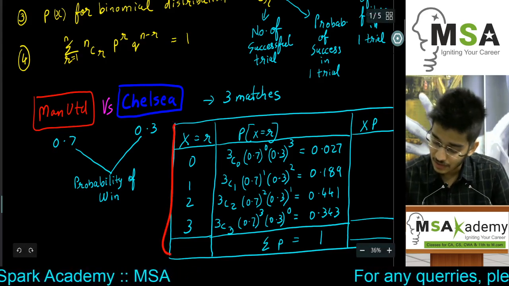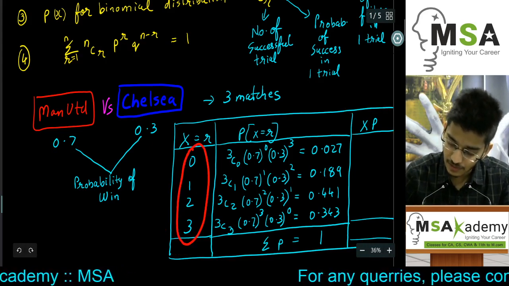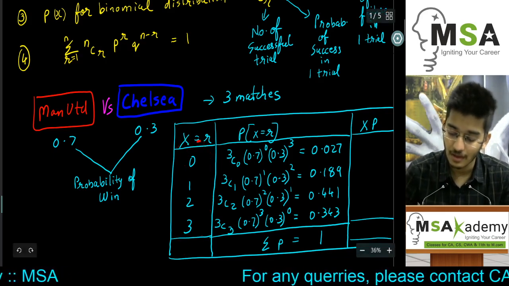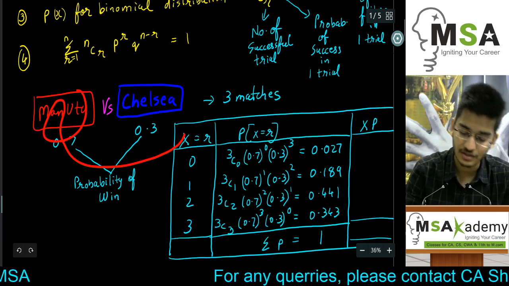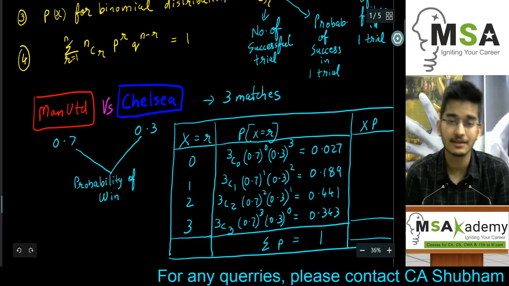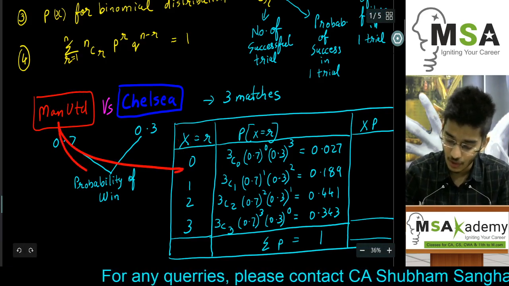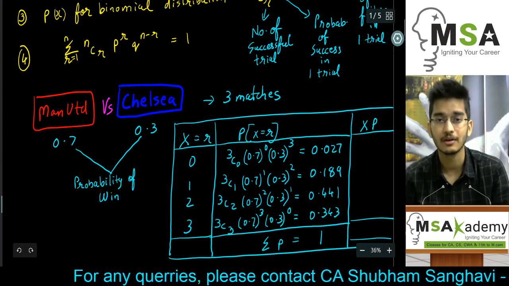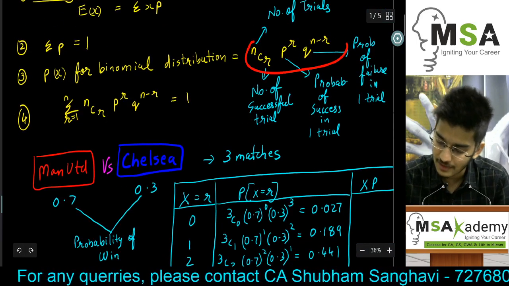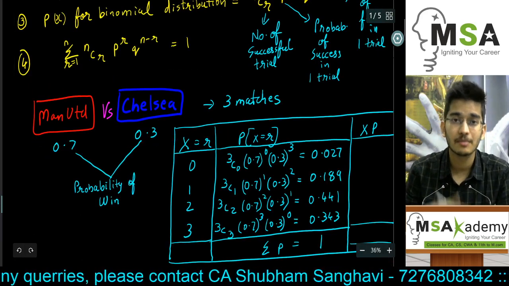If we construct a binomial distribution over here, just as I have done, these are the different numbers of successful matches for Manchester United. X is a random variable which defines the number of wins for Manchester United: 0, 1, 2 and 3. These are the different values this random variable can assume. So Manchester United can win either 0 or 1 or 2 or 3 matches. These are the respective probabilities, which have been derived from the formula for binomial distribution. Obviously, this will be a binomial distribution since the experiment is repeating again and again.